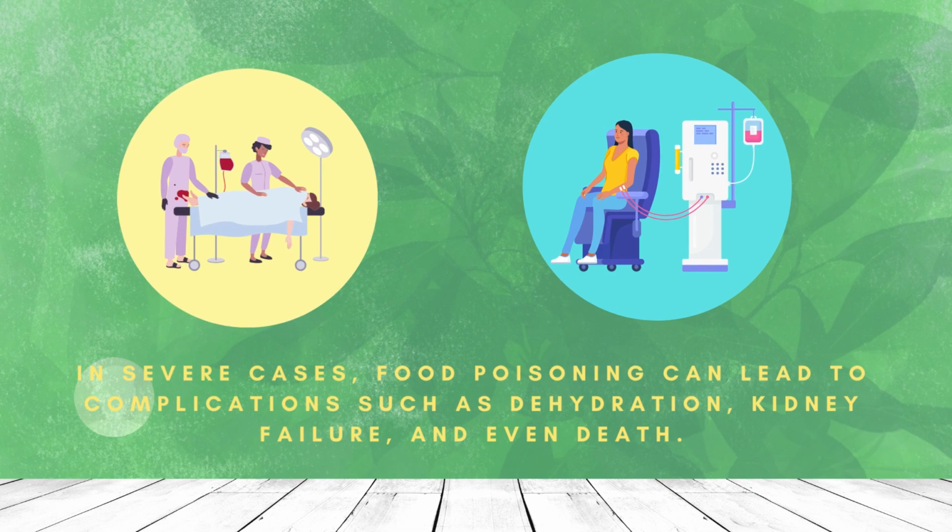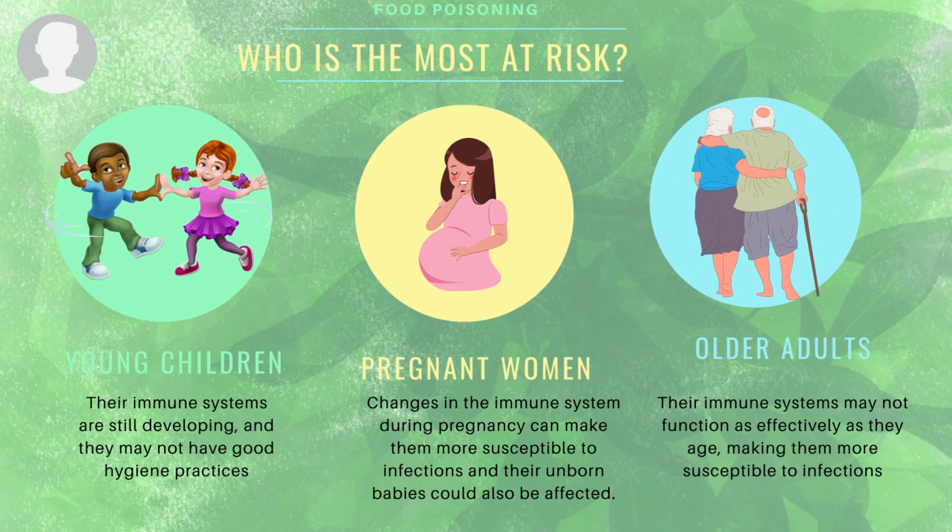In severe cases, food poisoning can lead to complications such as dehydration, kidney failure, and even death. Everybody is at risk when it comes to food poisoning. However, certain groups are more vulnerable. Like young children, their immune systems are still developing and they may not have good hygiene practices. As well as pregnant women, with changes in the immune system during pregnancy that can make them more susceptible to infections, and their unborn babies can also be affected.